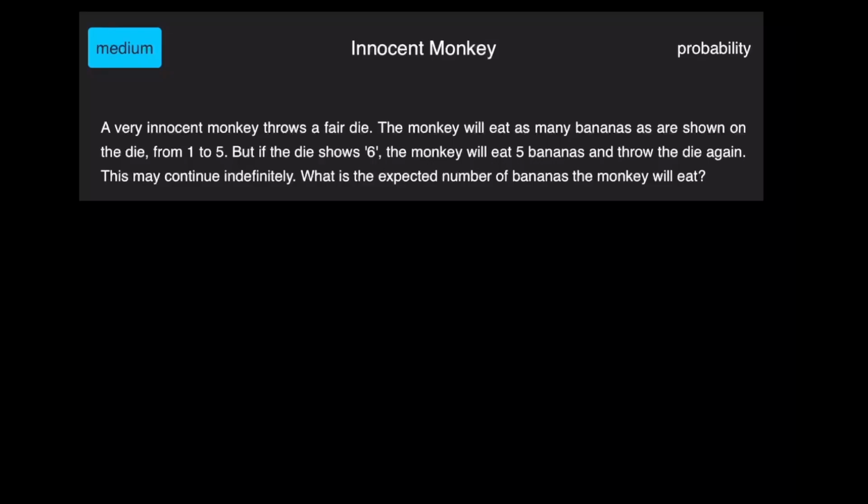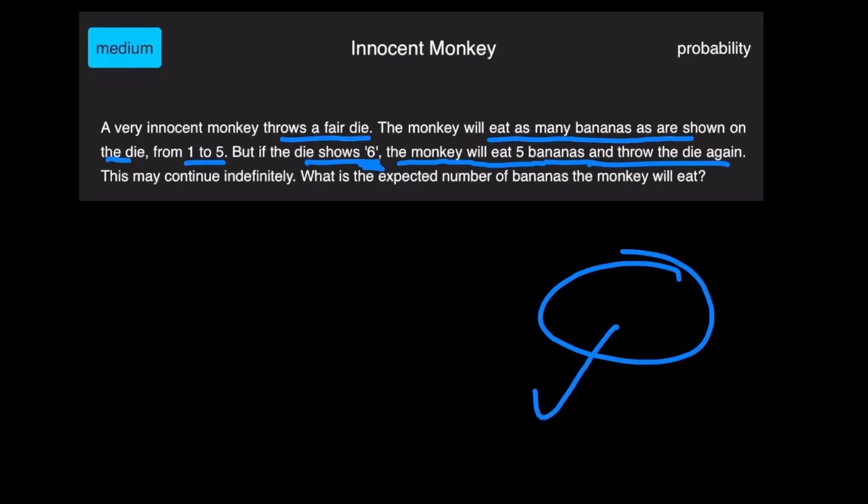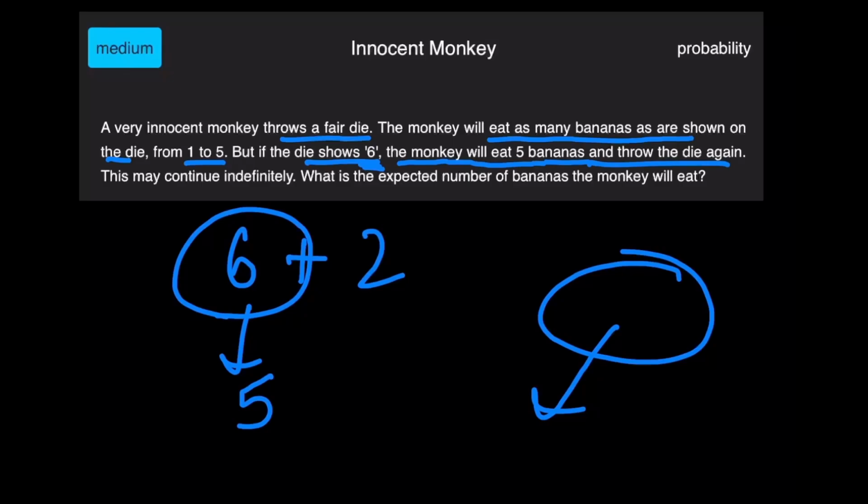So we've been given a monkey who throws a fair die and he eats as many bananas as are shown on the die. Well, this is the case for when the number is from 1 to 5. But when the die shows 6, something special happens. The monkey will eat 5 bananas instantly, and then he gets to throw the die again. And whatever comes up, he gets to eat those bananas too. So let's say he throws a 6, and then he throws a 2. So he eats 5 bananas after the first 6, and then 2 more bananas. So that's a total of 7.